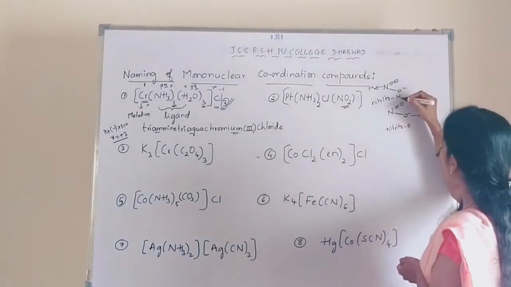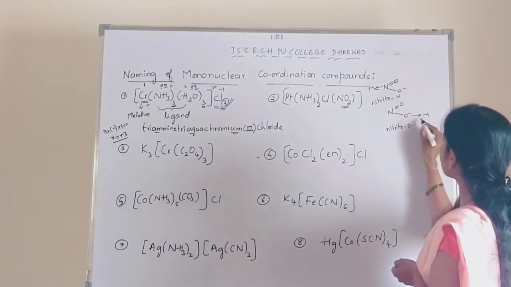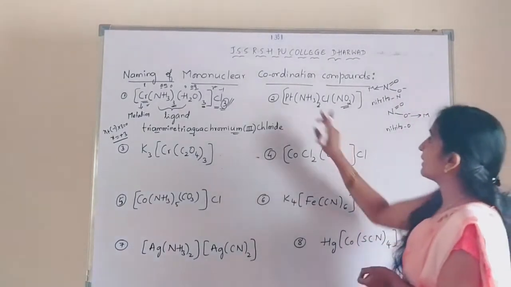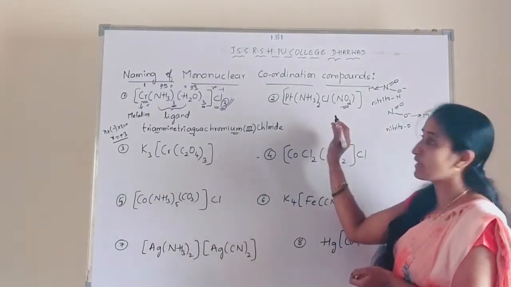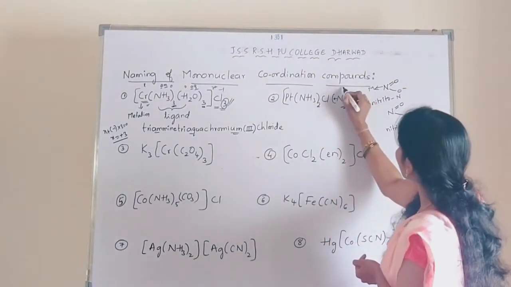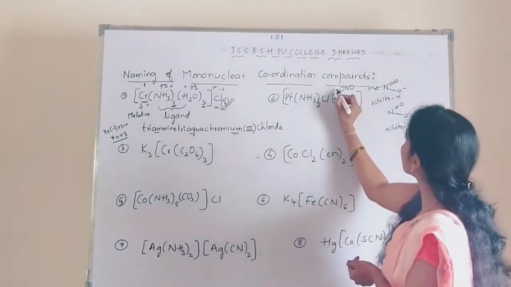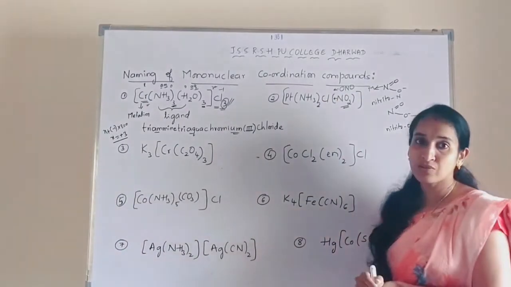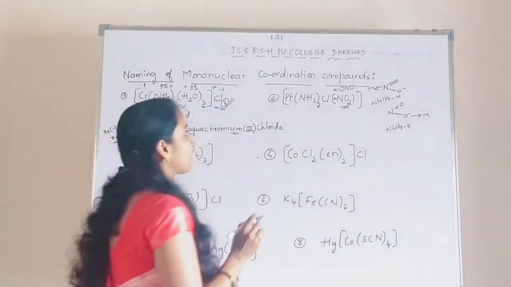So this is nitrito-N and this is nitrito-O. In the example, if they have given NO2, that means it is ligating through nitrogen. If they have given ONO, then it is understood that it is ligating through oxygen. Okay, so let me start the naming now.